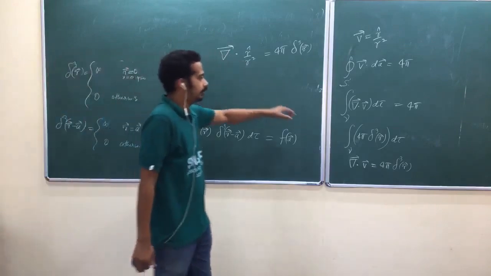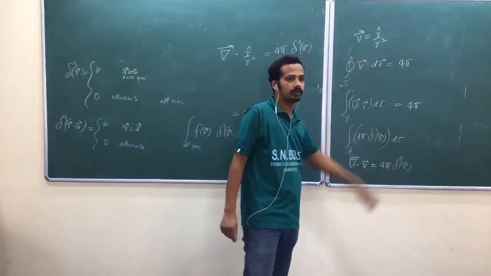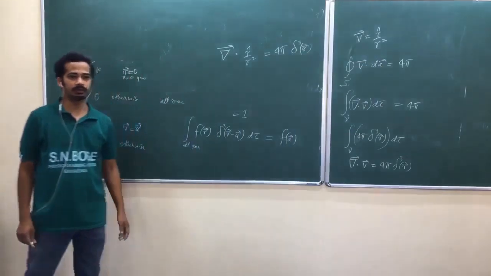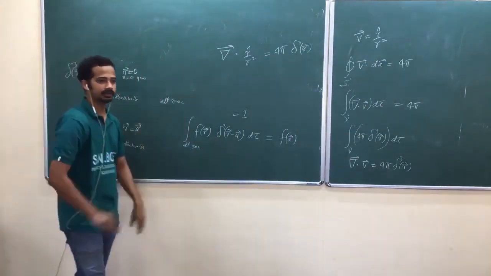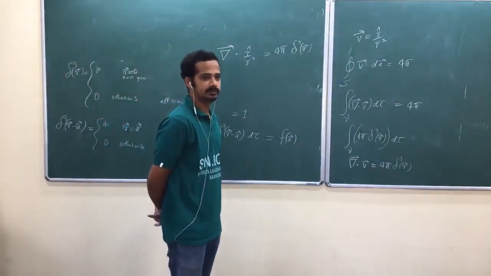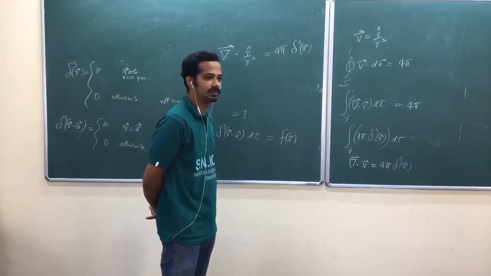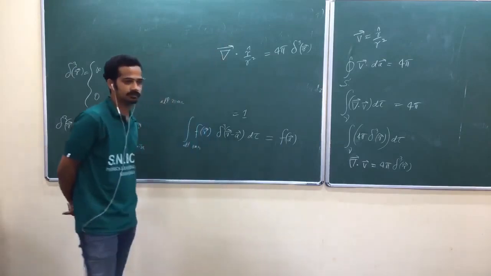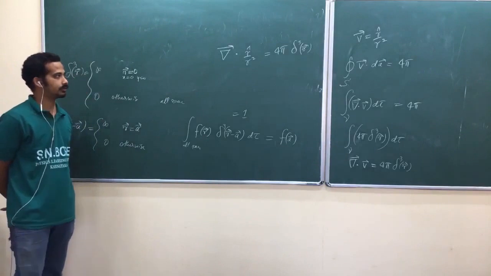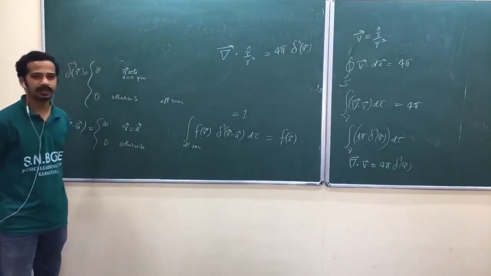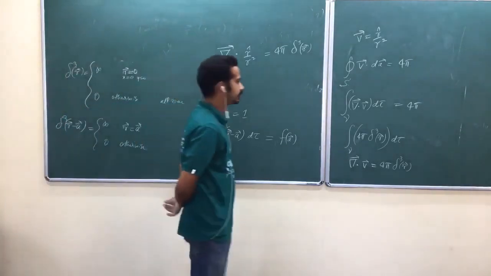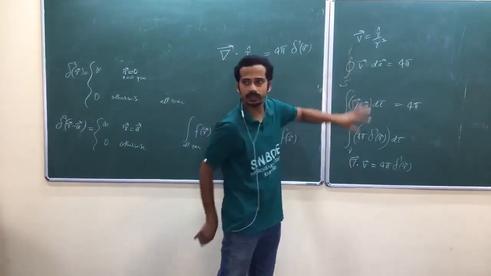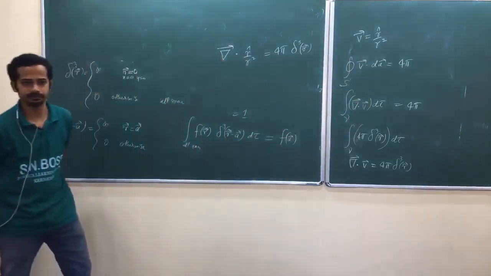Why that 4π? Not to fix Gauss theorem, but to make it follow Gauss theorem. Gauss theorem is always true because it's a kind of conservation, remember. This is a flux density, this is a net outward flux, it's a kind of conservation.